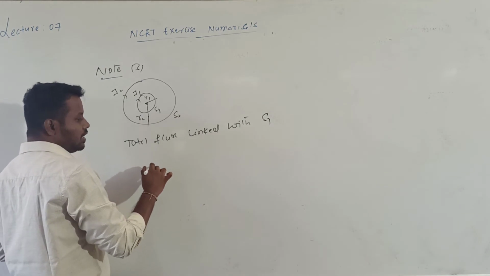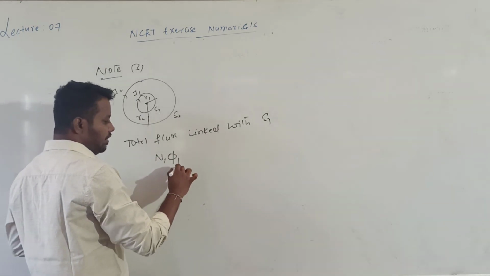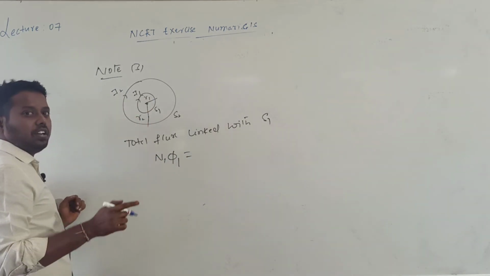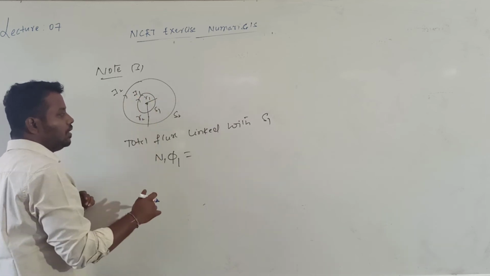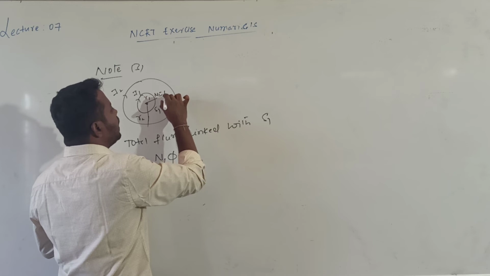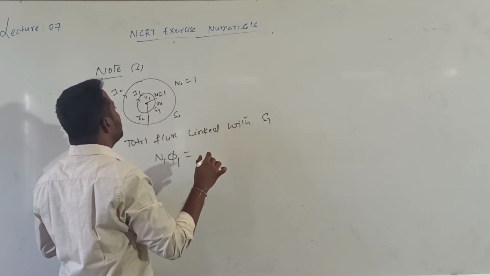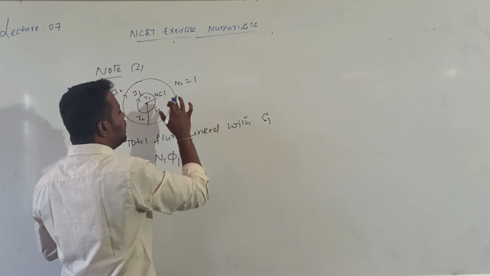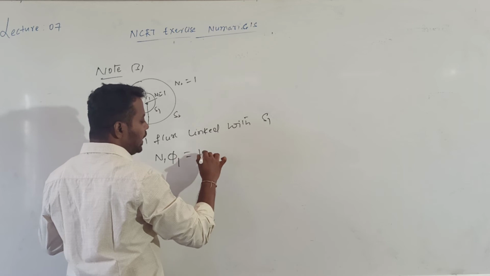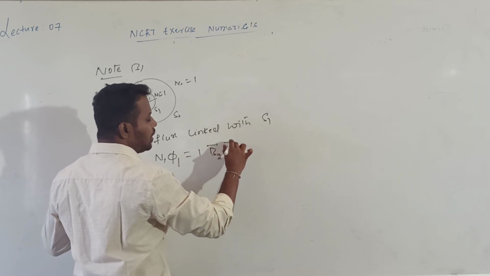The total flux is given by, if the total number of turns is N1, then N1 into phi1 will be equal to... Here there is only one loop, a single loop. So N1 is equal to 1, N2 also equal to 1. So I will get 1 into B2 bar dot A1 bar.